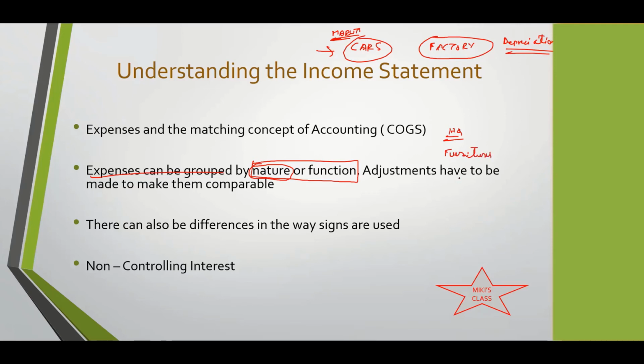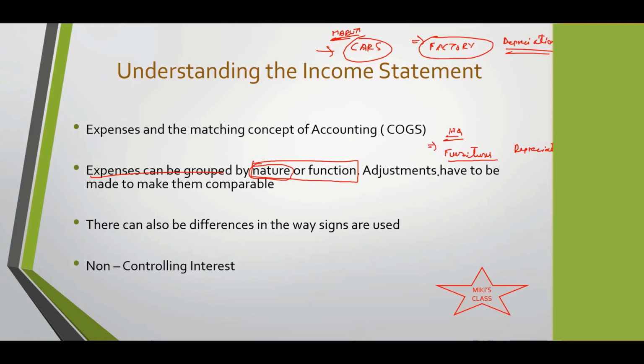Whatever items you can think about, the interiors, the carpeting. These are also items which will be used over a period of time, so this will also have depreciation. One depreciation is happening here in the factory. The other depreciation is happening here in the headquarters.